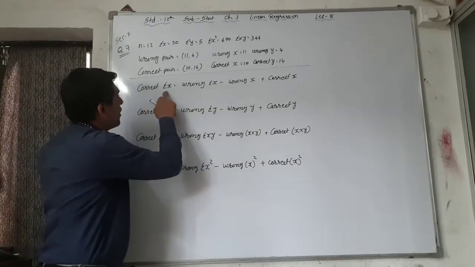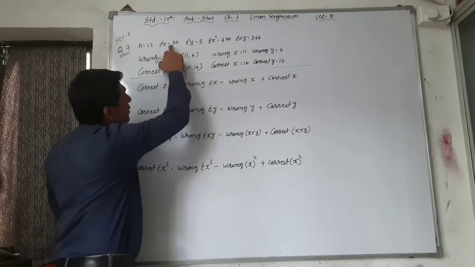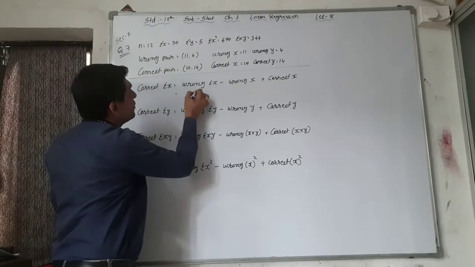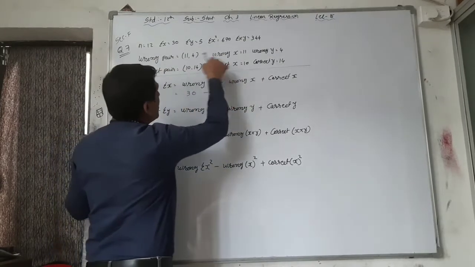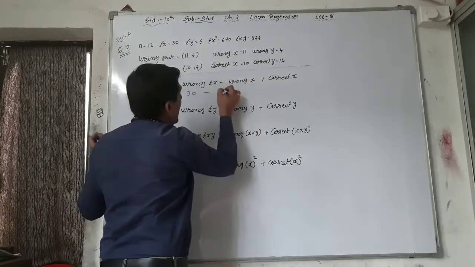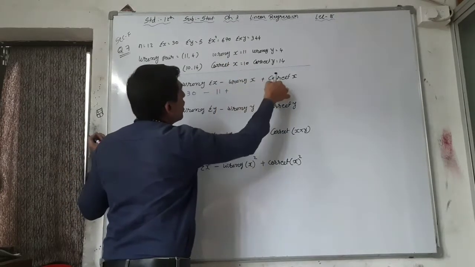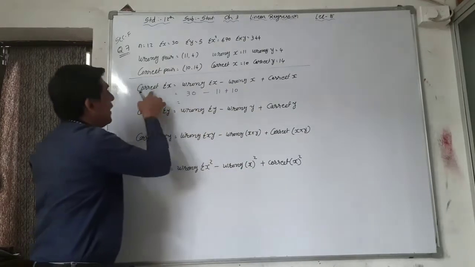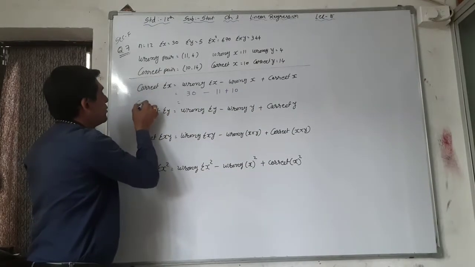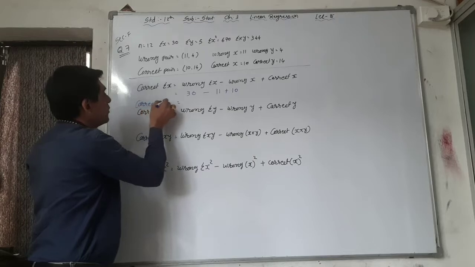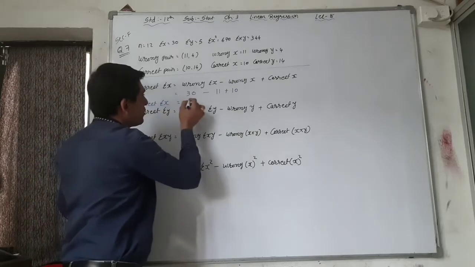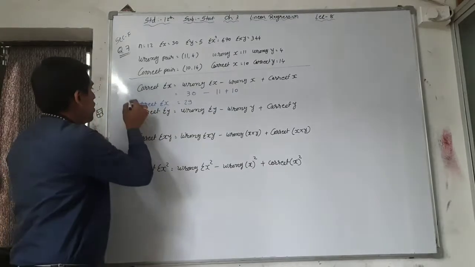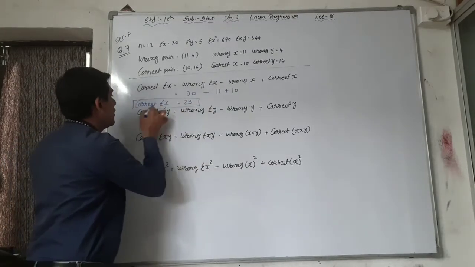The formula for correct sigma x is equal to wrong sigma x, that is 30, minus wrong x, here wrong x is equal to 11, plus correct x is equal to 10. So your correct sigma x is equal to 29. Right? This is your first answer.